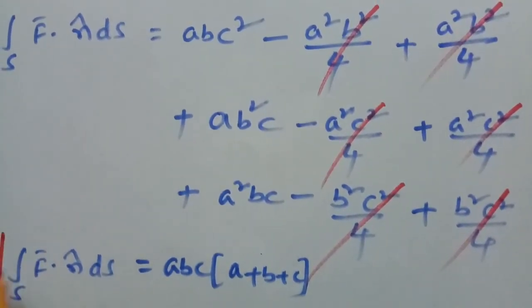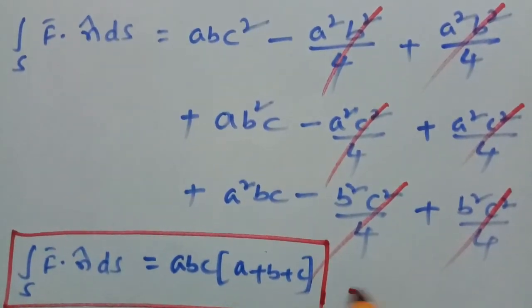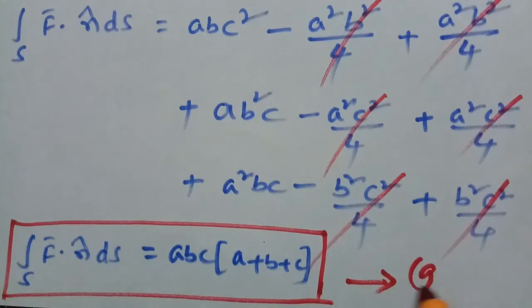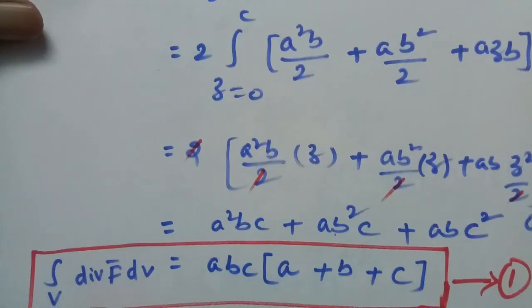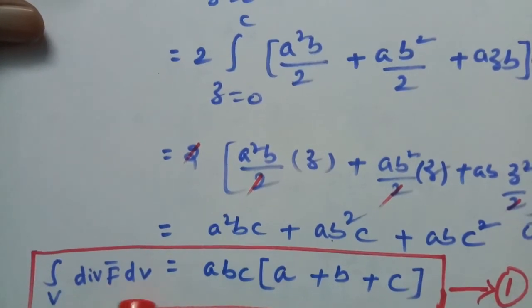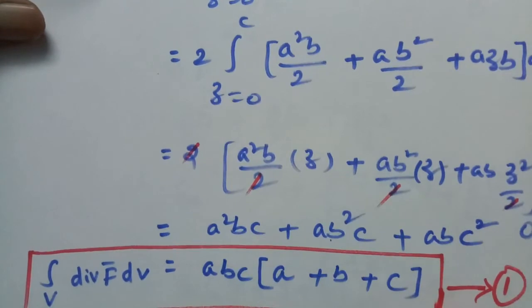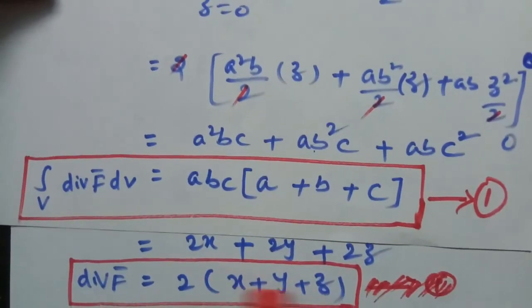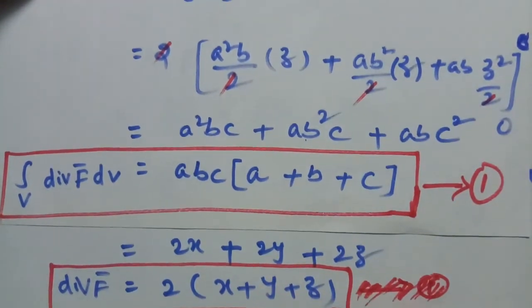From equations 1 and 9, both the values are the same. Therefore the Gauss divergence theorem is verified. From equation number 1, the integral over V of div f bar dV is equal to abc into a plus b plus c. Previously I wrote this is equation number 1 for div f bar, but this is not equation number 1.